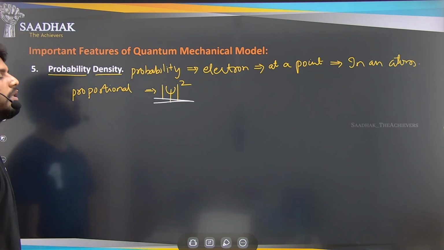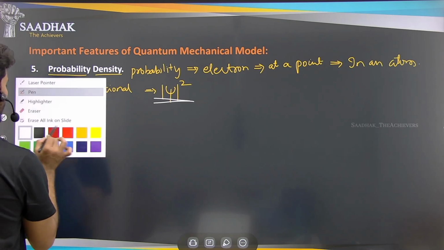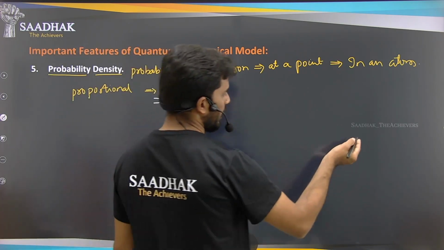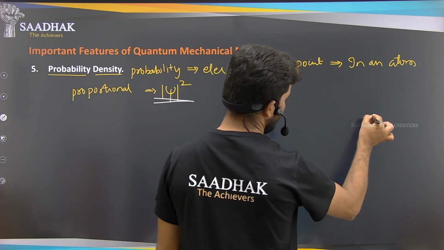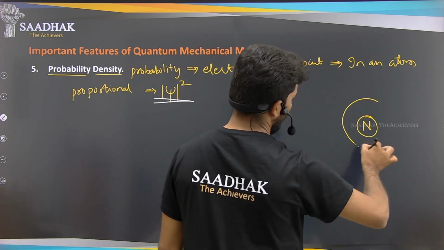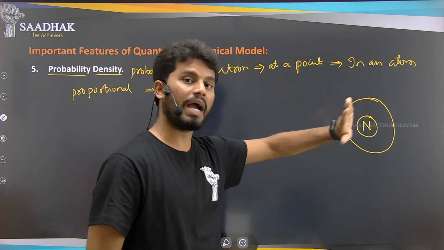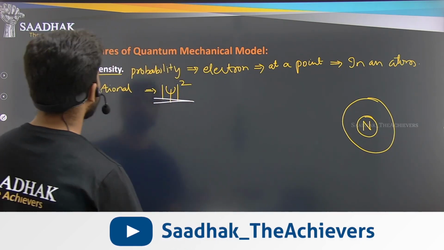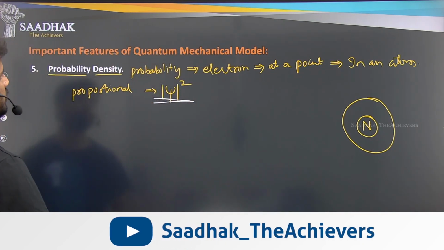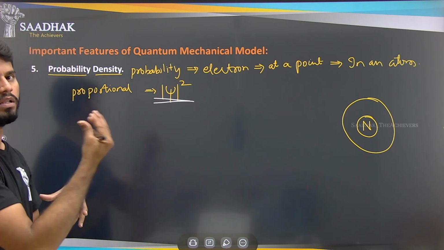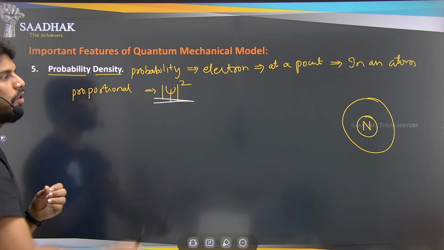Psi square is the probability density, which means at what place after the nucleus, this is our nucleus here, you are able to find the maximum number of electrons. That is probability density. More electrons means the density of electrons at that particular point is more.